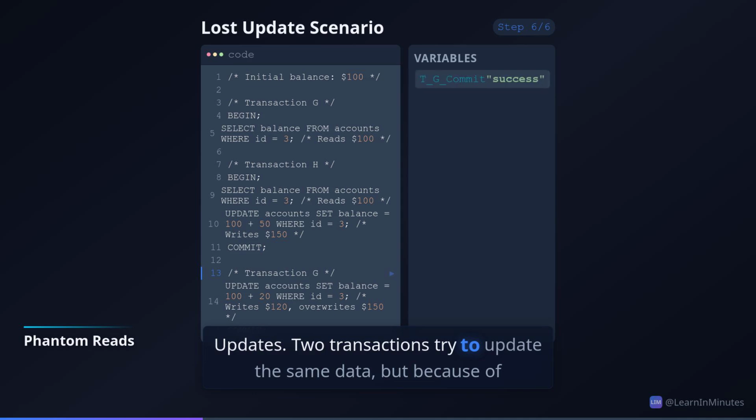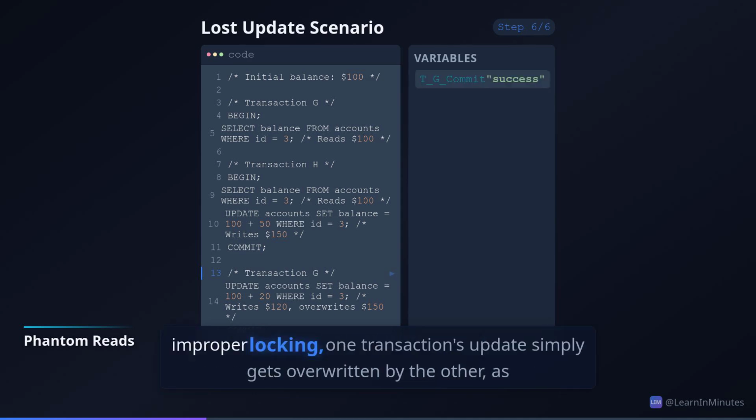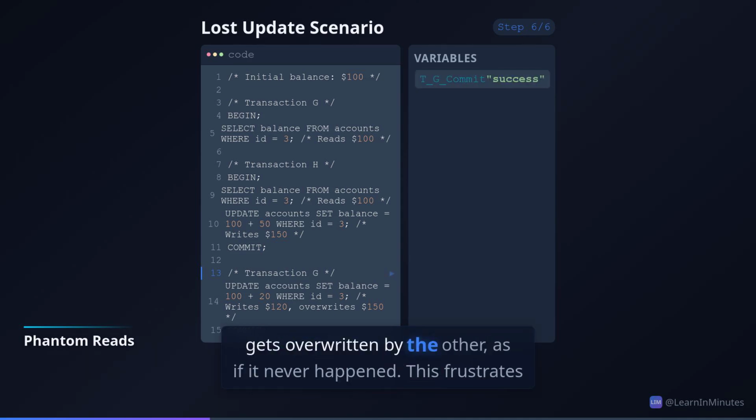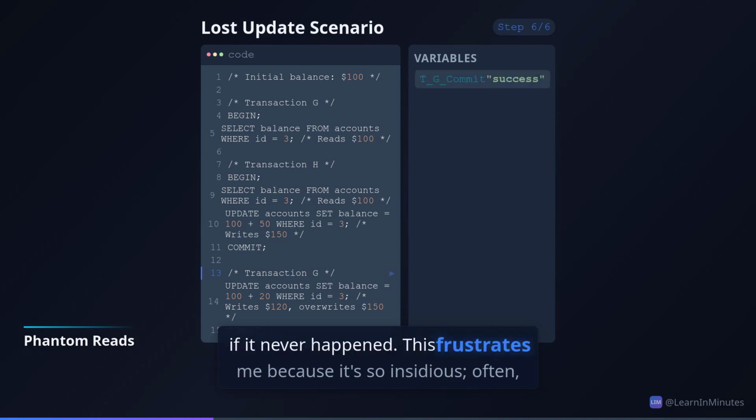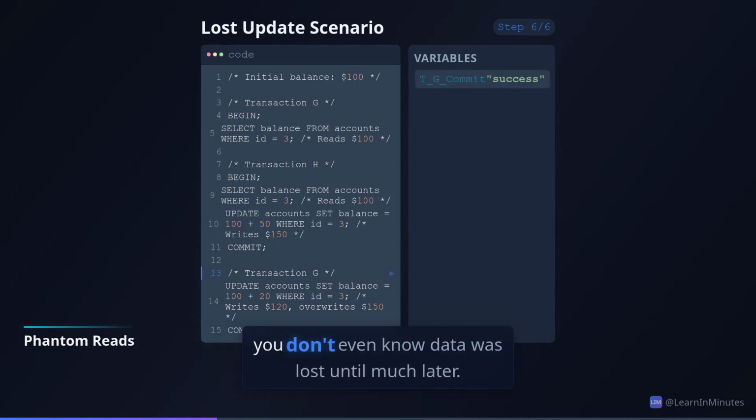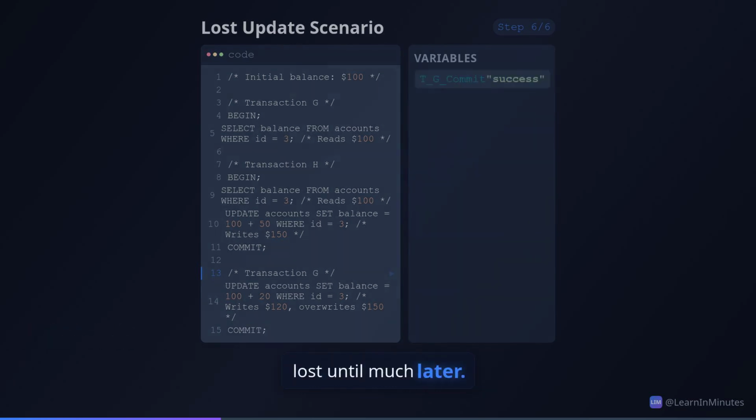Two transactions try to update the same data, but because of improper locking, one transaction's update simply gets overwritten by the other, as if it never happened. This frustrates me because it's so insidious. Often, you don't even know data was lost until much later.